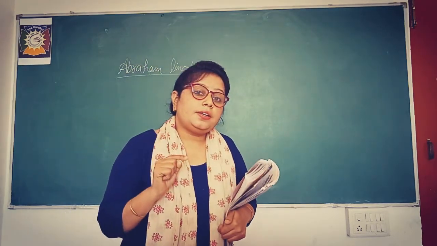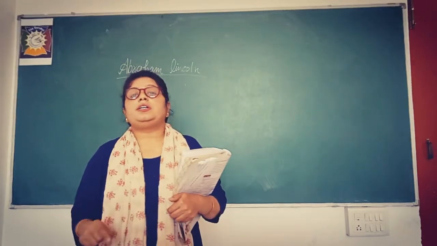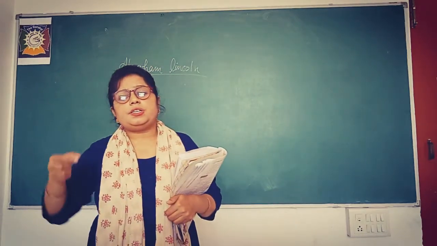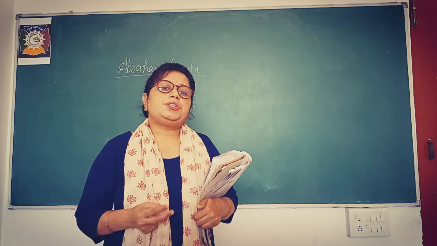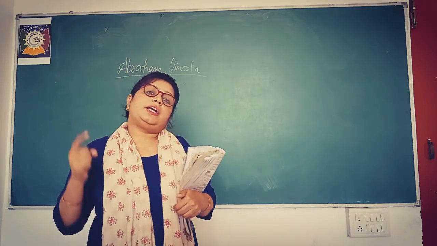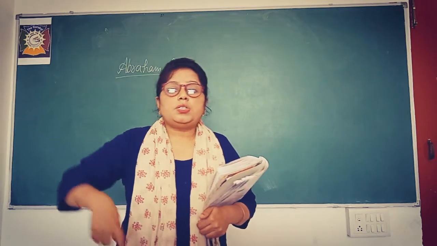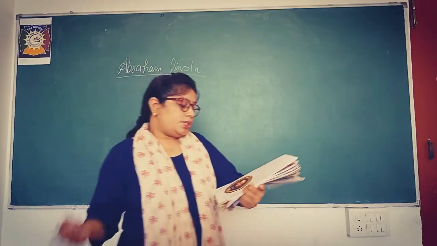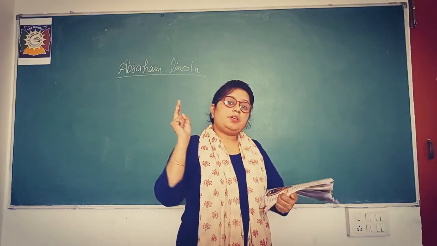So that was when he was elected. When Abraham Lincoln was elected as president, he faced many critical situations, many problems. The first one, what was that? That was the Civil War, because his own people were going against him. Now see what was happening.